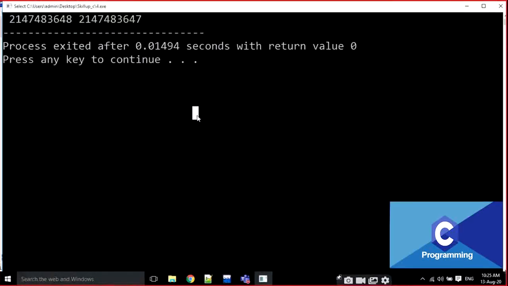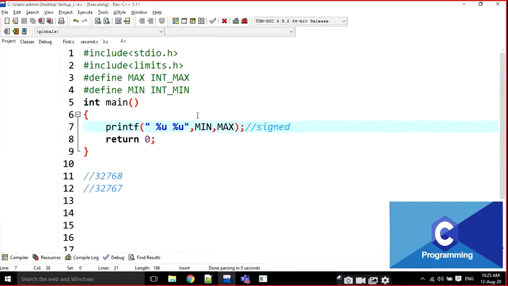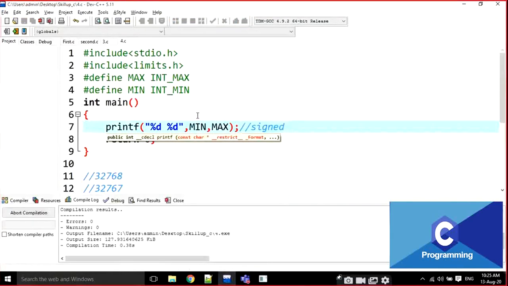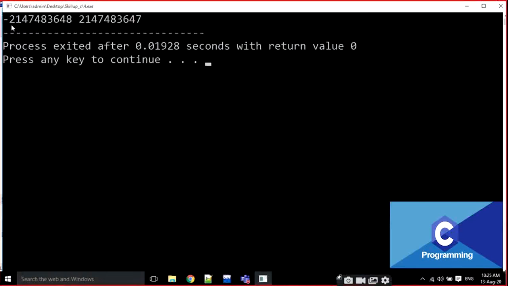Just note this down: #include limits.h and #define. These are called macros, which I will explain in the last concept. INT_MAX refers to the maximum integer value, and INT_MIN is the minimum value for the integer. I am going to use percentage u or percentage d. No problem, percentage d is also satisfying here. The output is like this: this is represented as a minus value, this is the minimum value and this is the maximum value.